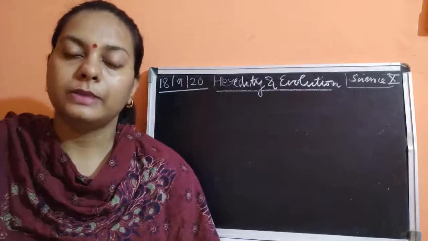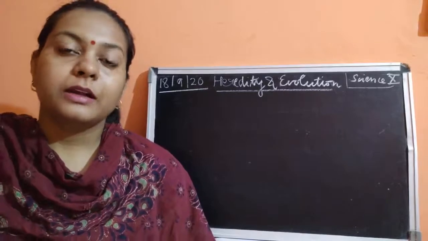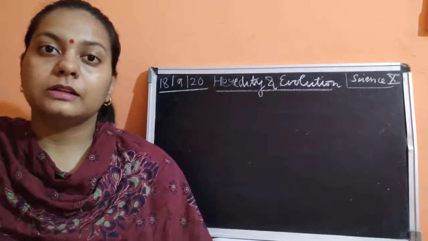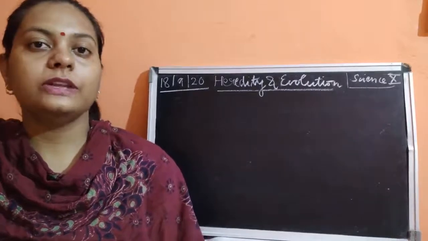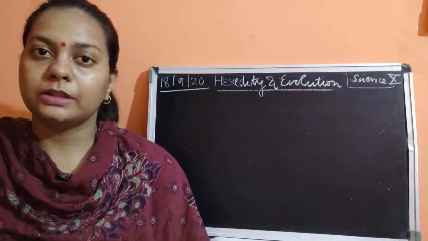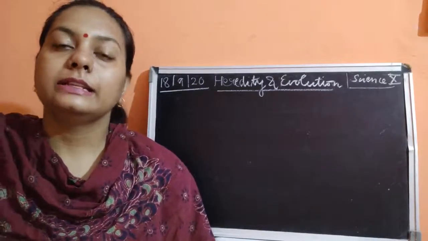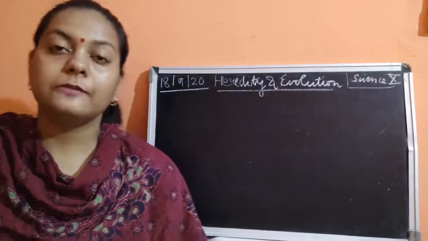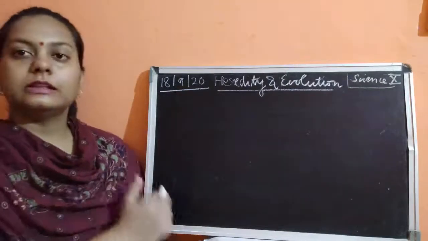If we talk about plants, there are certain features which are always present in plants, and these characteristics are exclusively related only with plants. There are certain characteristics which are only related with human beings, and certain characteristics which are always related with animals.